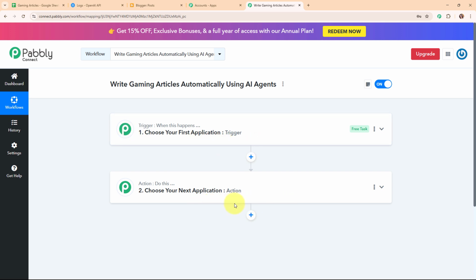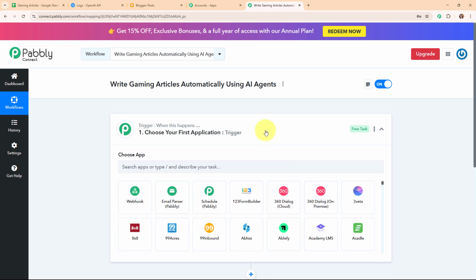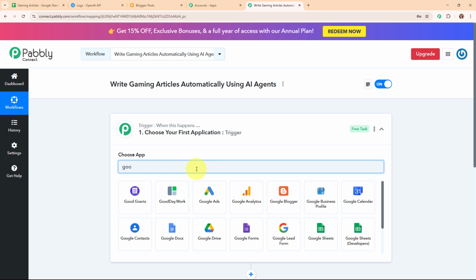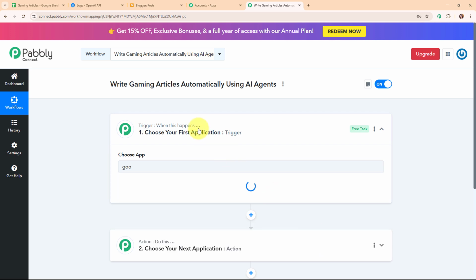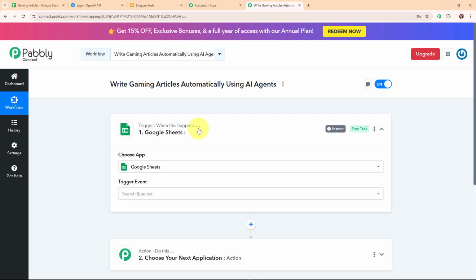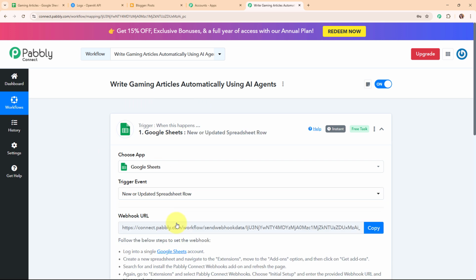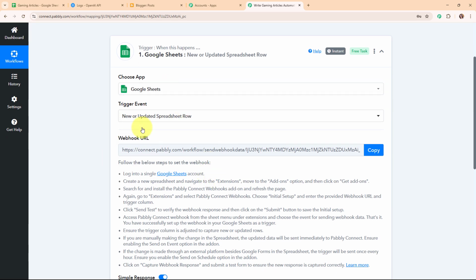Now let's begin the automation by simply setting up a trigger. Here I'm going to select my trigger application as Google Sheets, as I'm adding new article details in my Google Sheets. Google Sheets is a free web-based spreadsheet program that allows you to create, edit and share spreadsheets online. In my Google Sheets trigger step, I'm going to select my trigger event as new or updated spreadsheet row, so that when I add a new detail in my Google Sheets, Pabbly Connect is automatically and instantly going to capture the response, or you can say this entire workflow is going to get triggered.